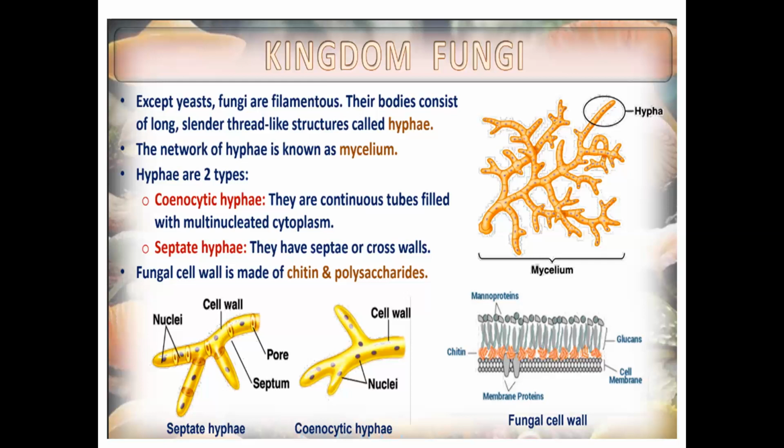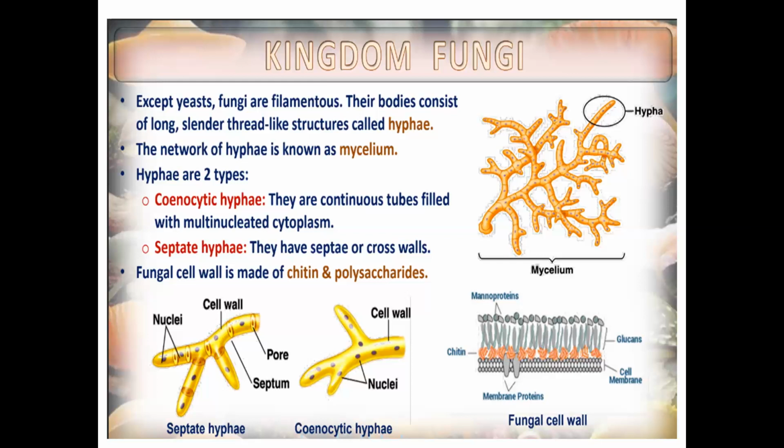Plant cell wall is made of cellulose. Fungi cell wall is made up of chitin. Plant cell wall is made of cellulose. Cellulose is the most abundant organic matter.